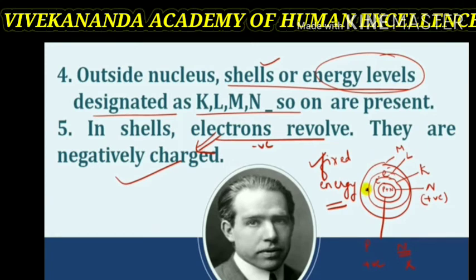To him, each orbit has fixed energy. Therefore, these orbits are also known as energy levels or energy shells. As long as an electron remains in a particular orbit, it does not lose or gain energy.